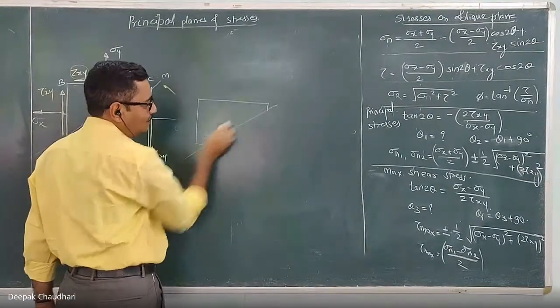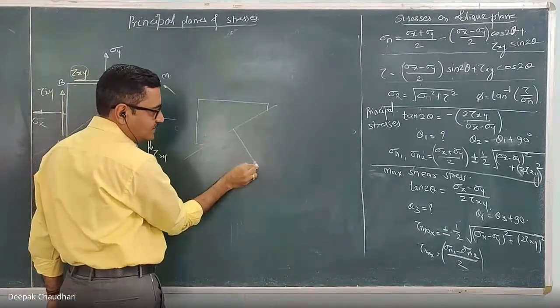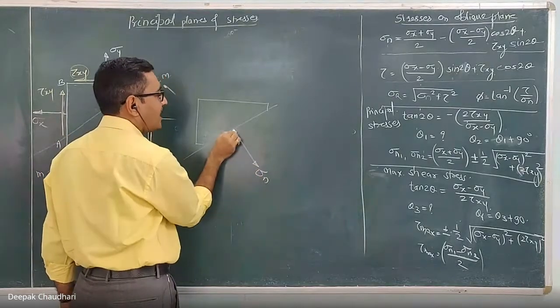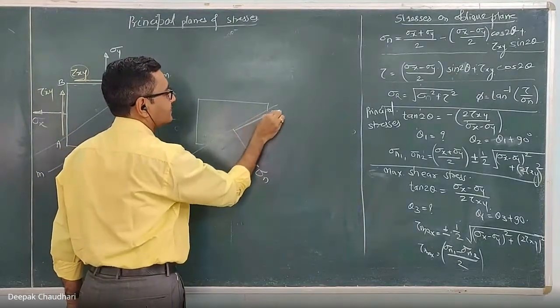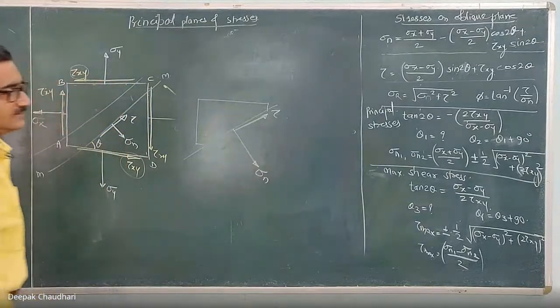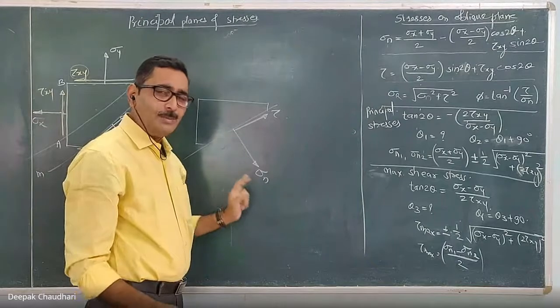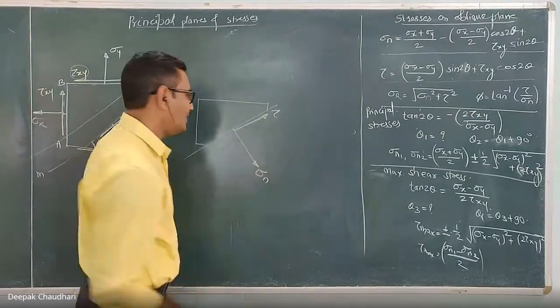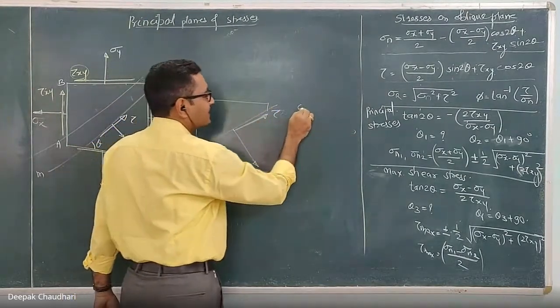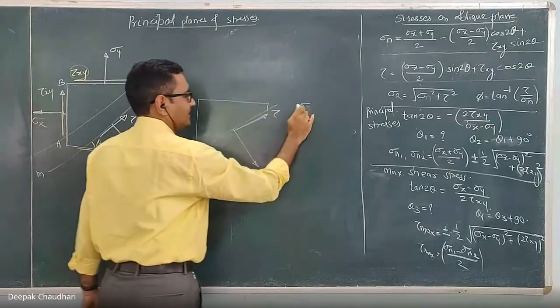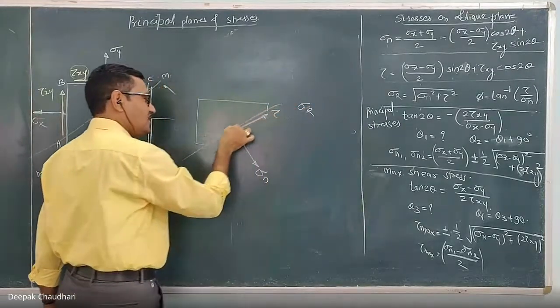If you consider this oblique plane, here is the normal stress and this is the shear stress or tangential stress. These are the normal stress and tangential stress acting on an oblique plane or any plane. Now, if I calculate the resultant stress on this oblique plane.